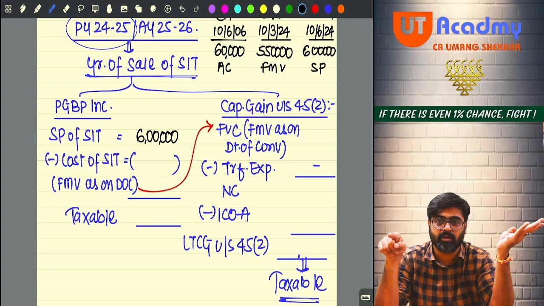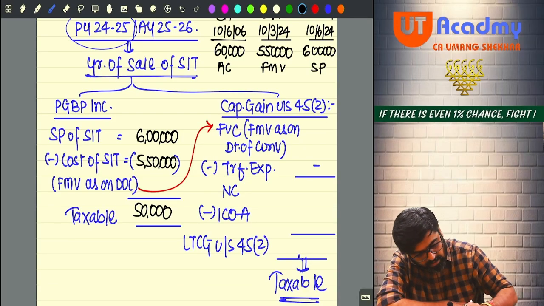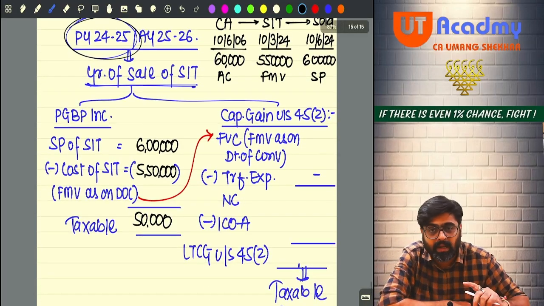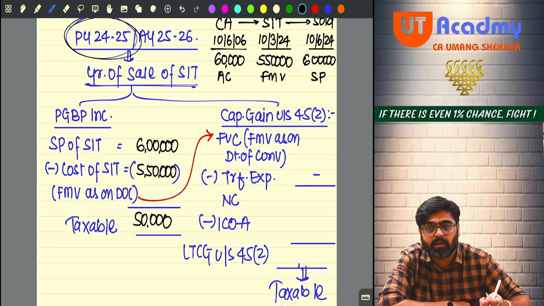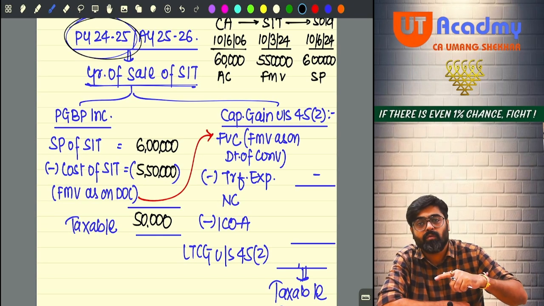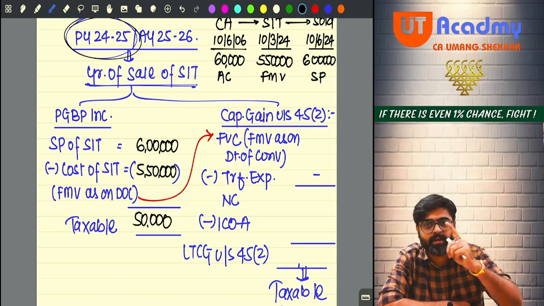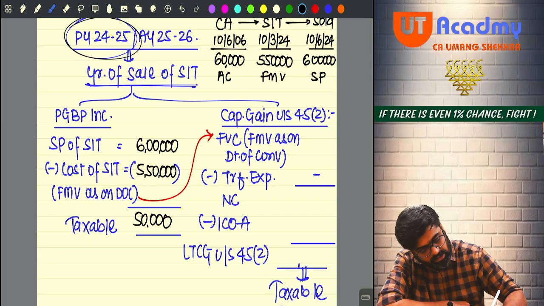See 45(2). Yes or no? So here I will reduce 5,50,000. So my PGBP income will be how much? 50,000 taxable. This will be taxable in the year in which the stock in trade is sold, 24-25. Done. Now in that year, the year in which the stock in trade is sold, the capital gain for the capital asset under section 45(2) will also be calculated. The fair market value will be treated as the full value of consideration for 45(2). So the same amount 5,50,000 I will take here.